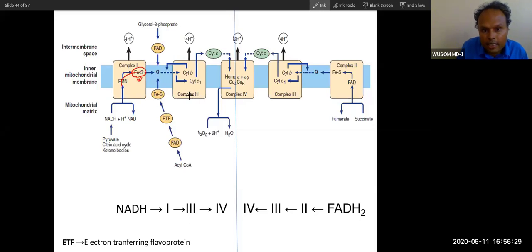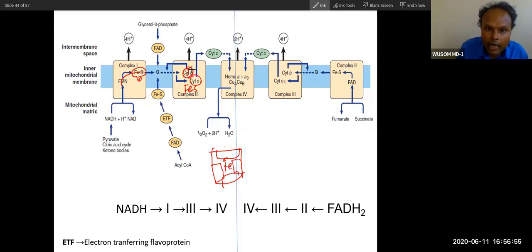And you can see it in complex 3 also. Though I have not shown it here, complex 3 also has this iron, sulfur. In addition to this iron, sulfur, it has got cytochrome B and C. What is cytochrome? Cytochrome is heme containing. Iron is at the center and this is heme. A tetrapyrrole ring is there. This is cytochrome. This heme containing protein is called cytochrome.